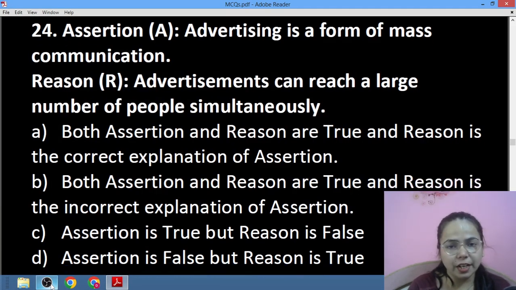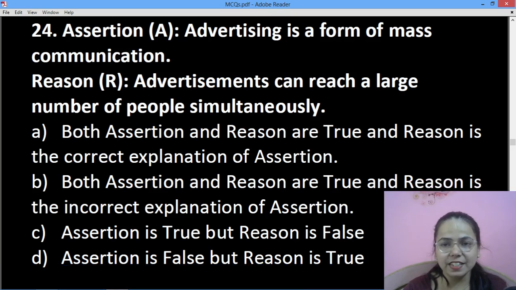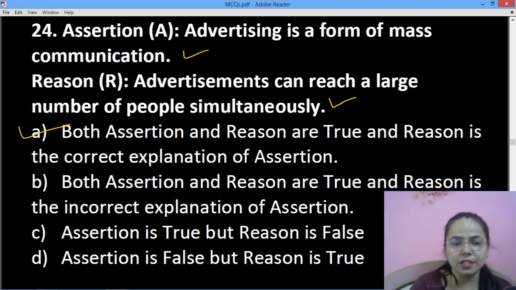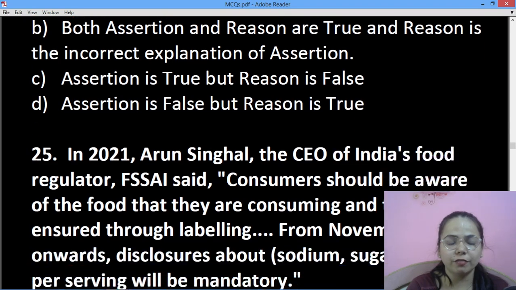24, assertion and reasoning. Advertising is a form of mass communication. Yes. Advertisements can reach a large number of people simultaneously. Yes. So it will be both assertion and reason are true, and reason is the correct explanation of the assertion.